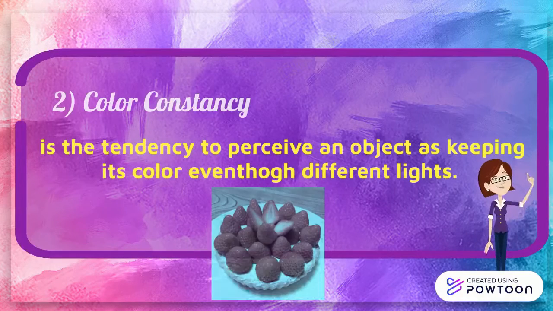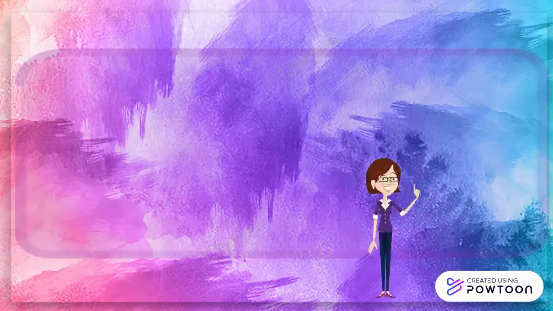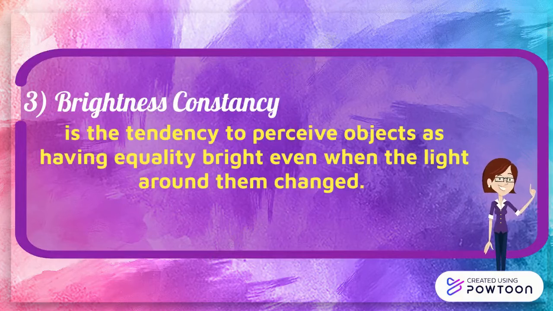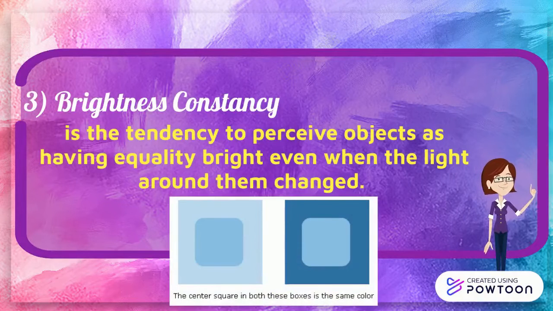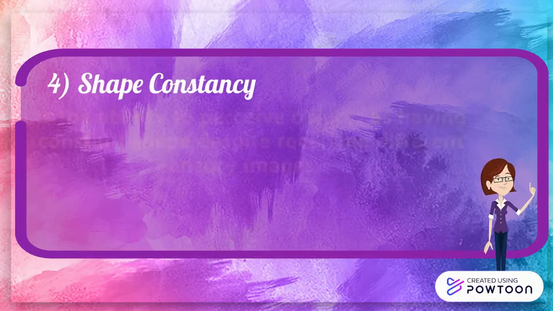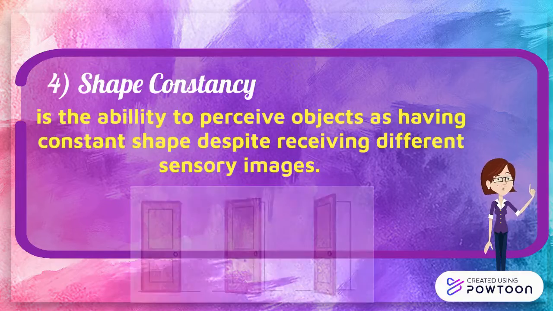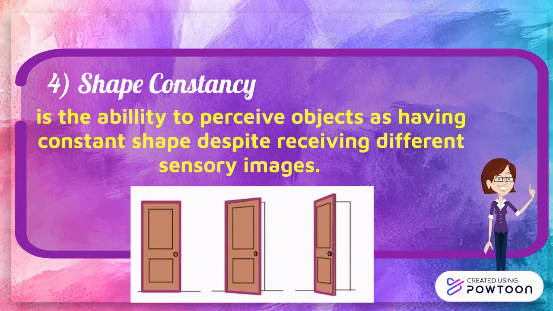The second one is color constancy, which is the tendency to perceive an object as keeping its color even under different lights. The third one is brightness constancy, which is the tendency to perceive objects as equally bright, even when the light around them changes. Finally, shape constancy, which is the ability to perceive objects as having constant shape, despite receiving different sensory images.